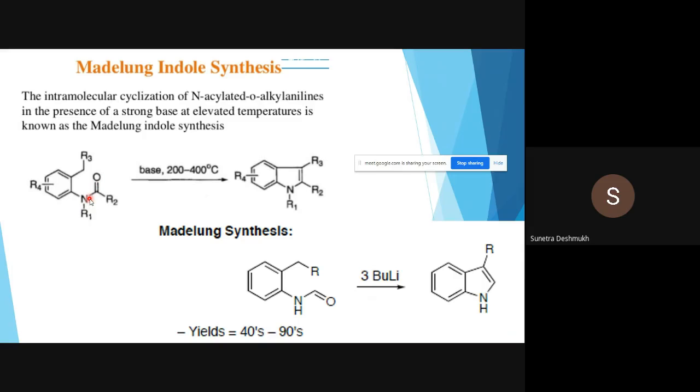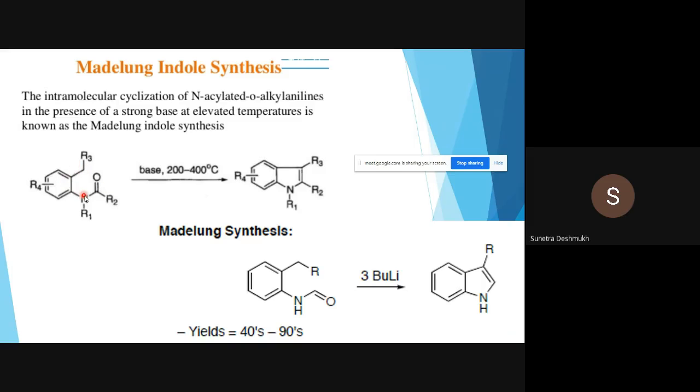So here is the N-acylated ortho-alkyl aniline. At nitrogen an acyl group is there. So this is the aniline parent molecule, and to this parent molecule different substituents are getting attached. This is N-acylation, sorry, and at the ortho position of this aniline, we have an alkyl group.